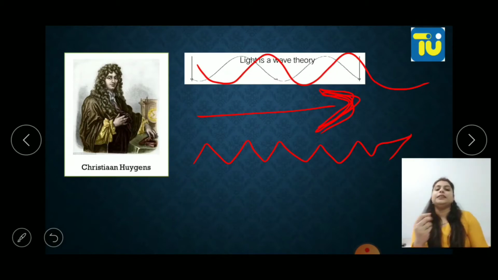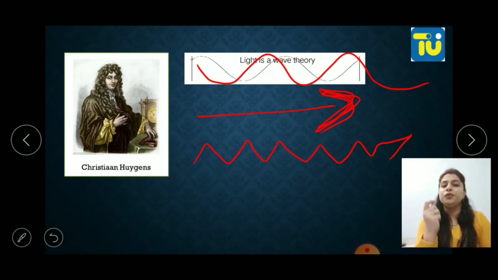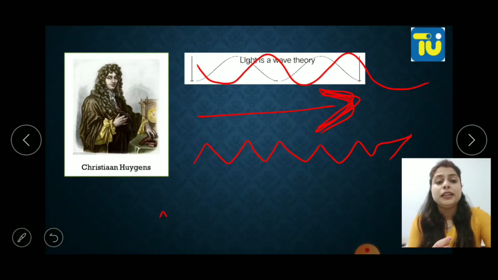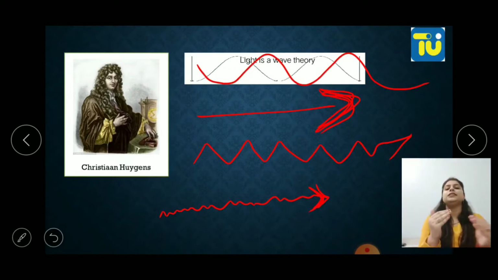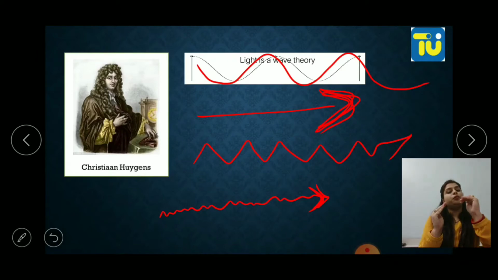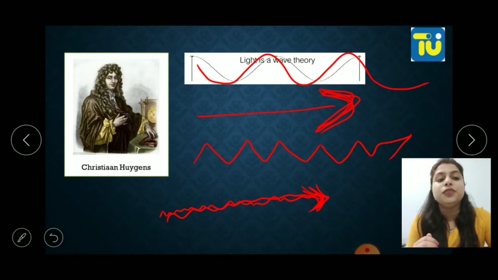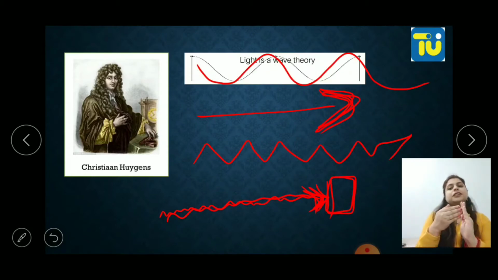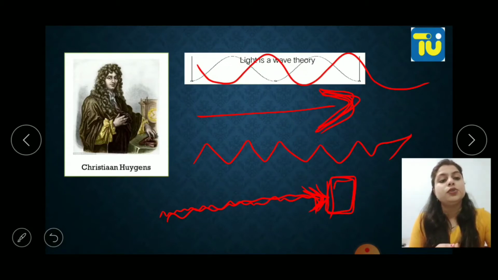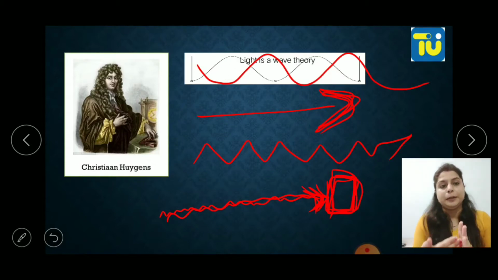Huygens said that light has a very small wavelength, in nanometer size. When it is in nanometer size, it seems to be a straight line, whereas it is in a waveform. This wavelength is much smaller than the dimension of a slit through which light passes, so it appears as a straight line.